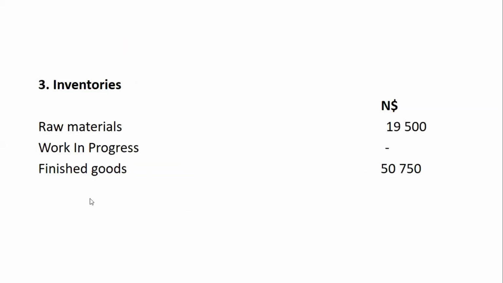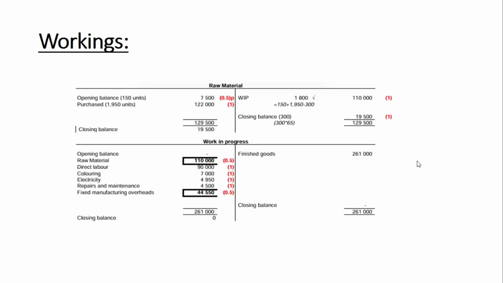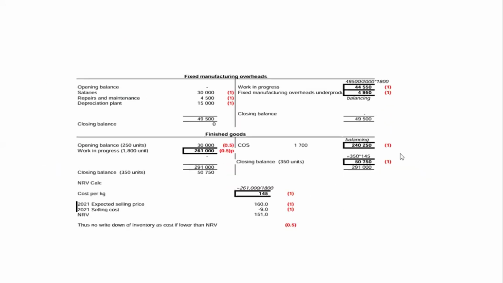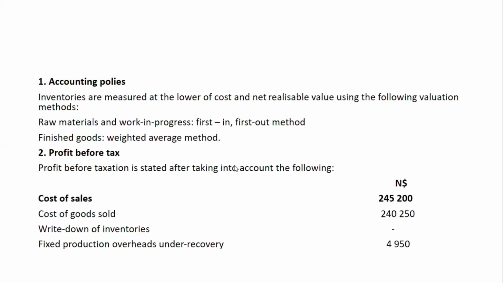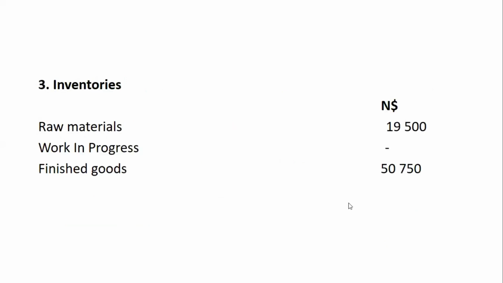In order for us to get the finished goods amount, we needed this working. So it means without the workings, it won't be possible to record properly or to write correct amounts in the notes. Okay, so our workings are so important.